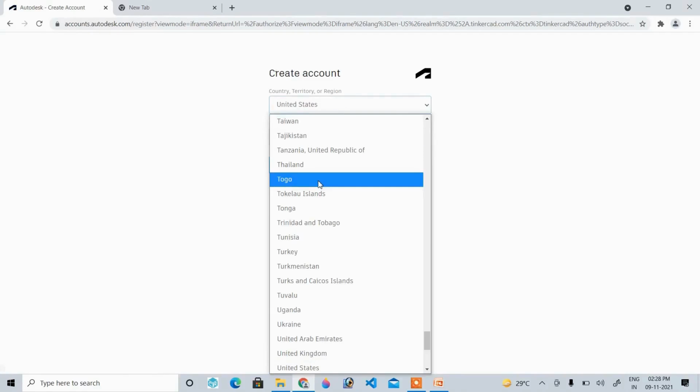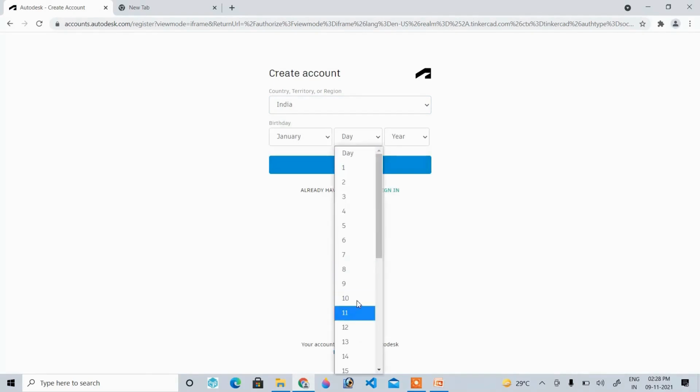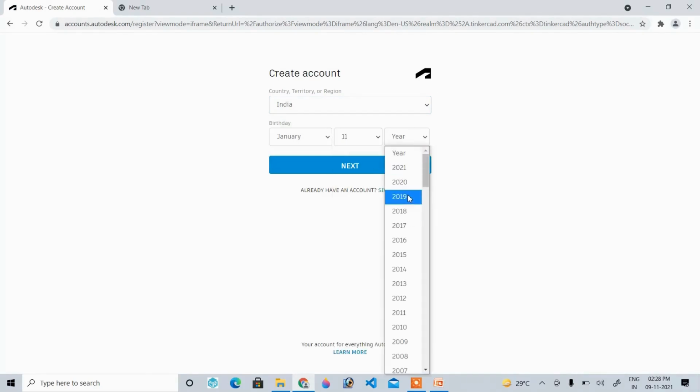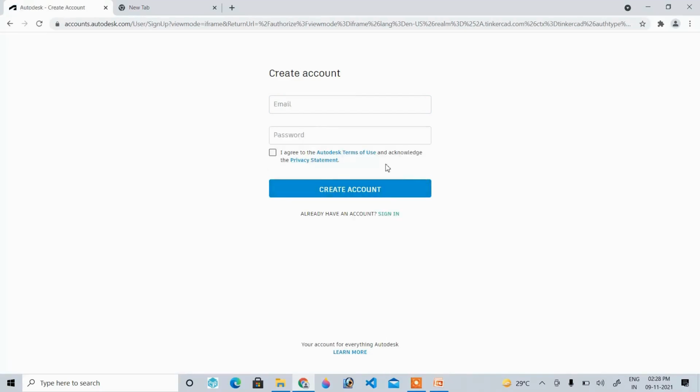Here I'll select my country, that's India. I'll select my birth date. Okay, so here it will ask for the email ID and the password. So I'll give my email ID.